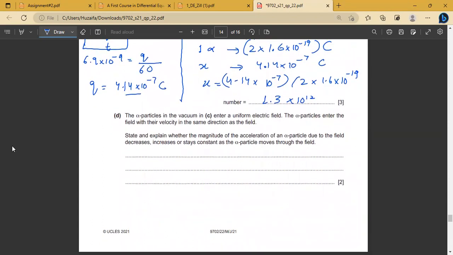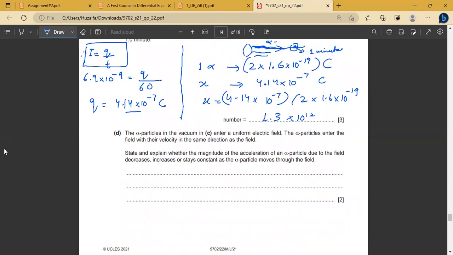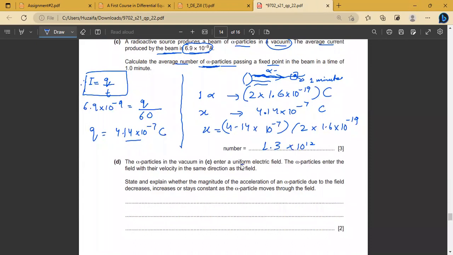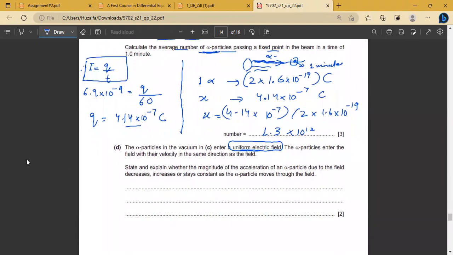Now talking about part D. The alpha particles that were moving in the vacuum in part C have now entered a uniform electric field. What is a uniform electric field? Electric field lines are parallel to each other, meaning the electric field strength is constant, and the electric force acting on that alpha particle is constant. The alpha particles enter the field with their velocity in the same direction as the field.